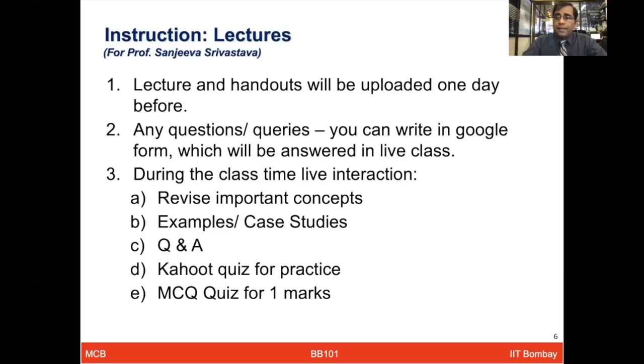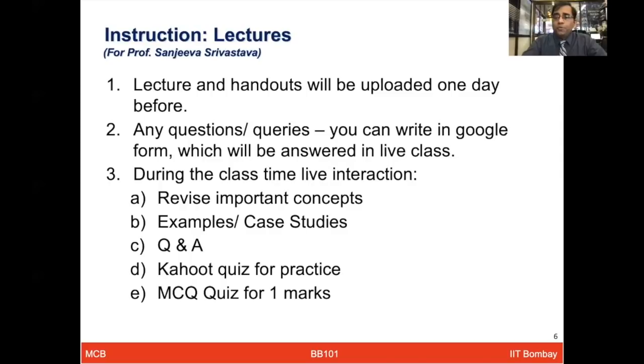So as I mentioned, at the end of each class, we will have a Kahoot quiz. Kahoot is one of the online gaming systems, which is pretty popular, and we like it very much for doing the quizzes for this type of courses. Even in my physical courses, when I teach at IIT Bombay, especially BB 101, students really enjoy playing the quiz-like game on their mobile devices. So we'll do that.